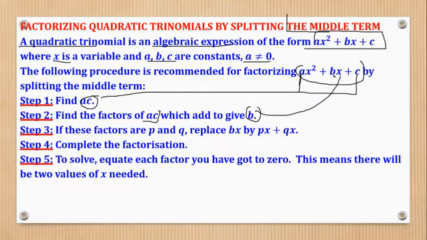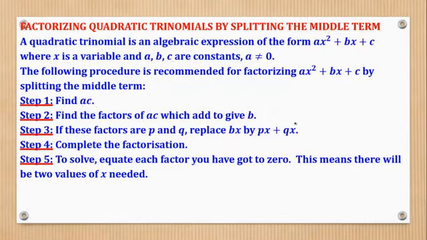So when you get those two factors, let's assume, because they are unknown, that these factors are p and q. It implies that where there was b, you are going to put p plus q to become px plus qx. Okay, when that is done, you can now complete the factorization, because we have now got 4 terms, and in the previous slide we saw factorization of 4 terms.